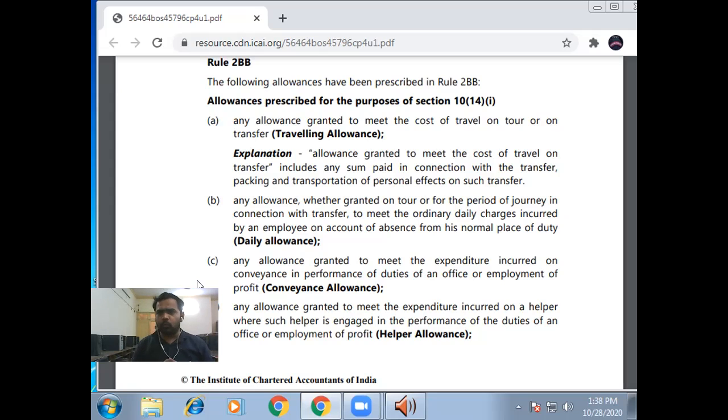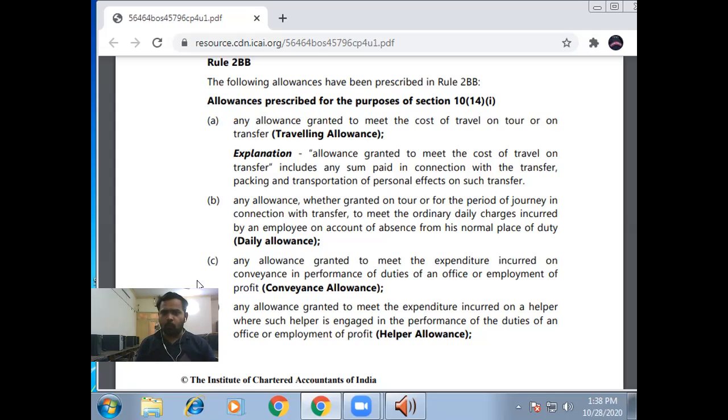Firstly, we go through the allowances under Section 10(14)(i), and then we will go through the allowances under Section 10(14)(ii), and then we will compare them and find out the difference between Section 10(14)(i) and 10(14)(ii). As you all know, Section 10 is the section of exemption. The things covered by Section 10 are generally exempt from income tax.